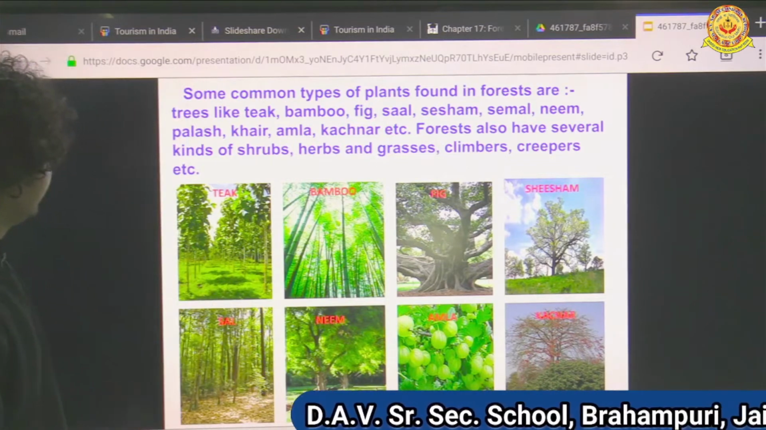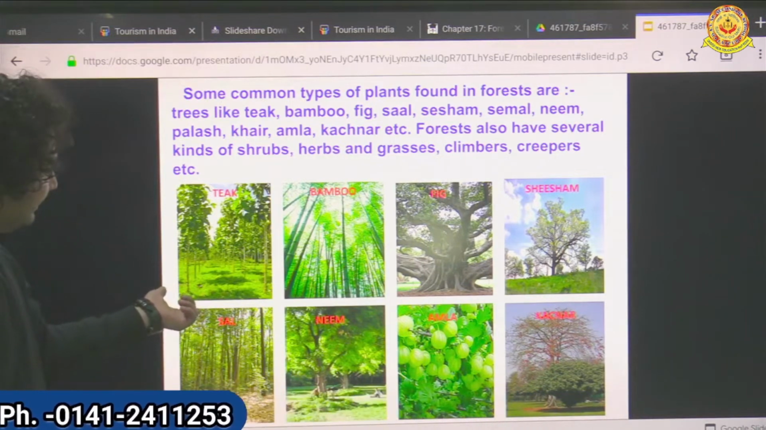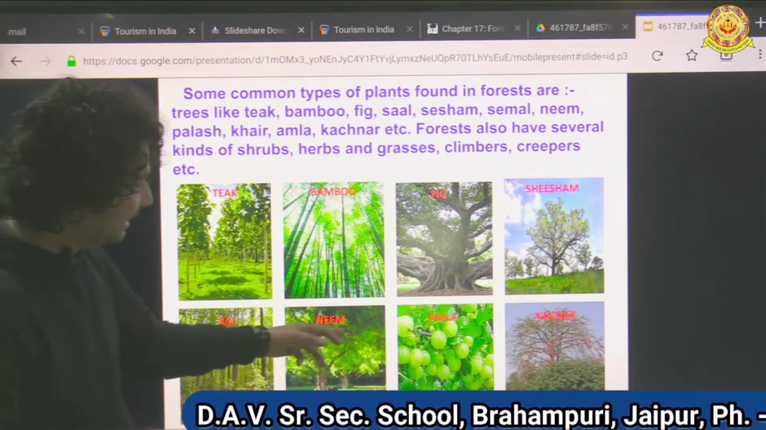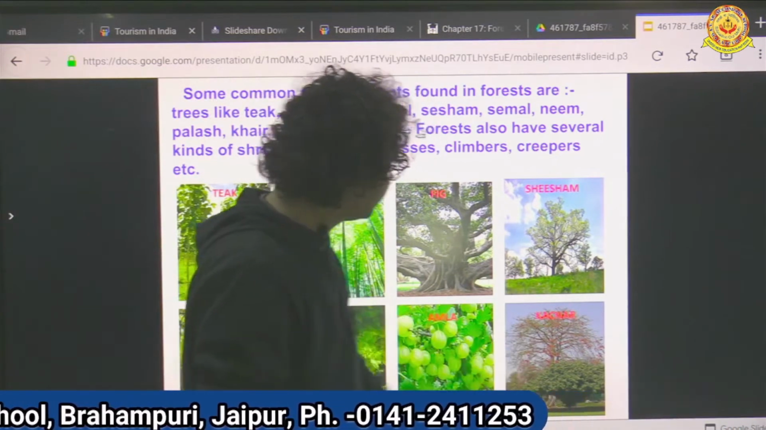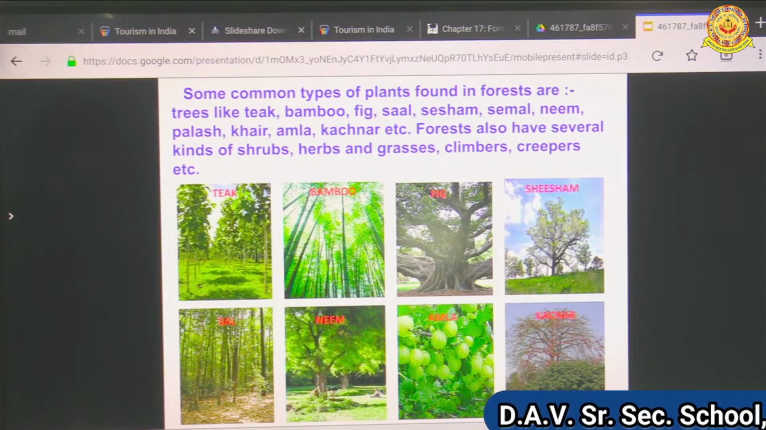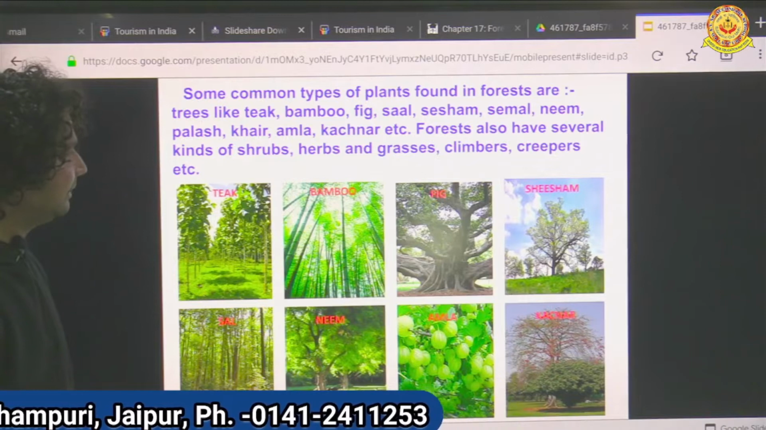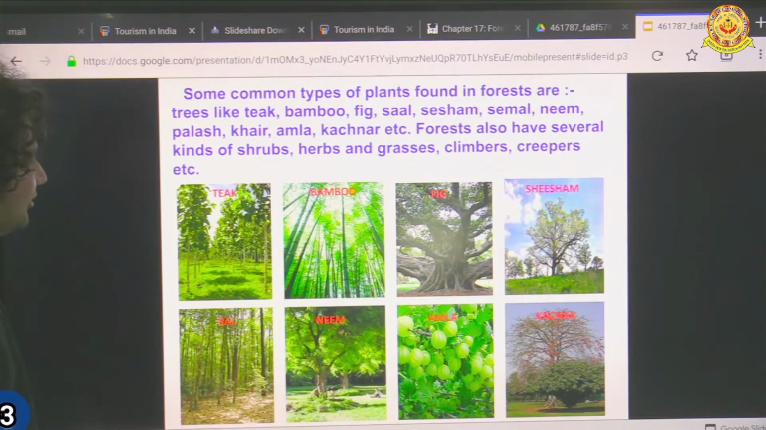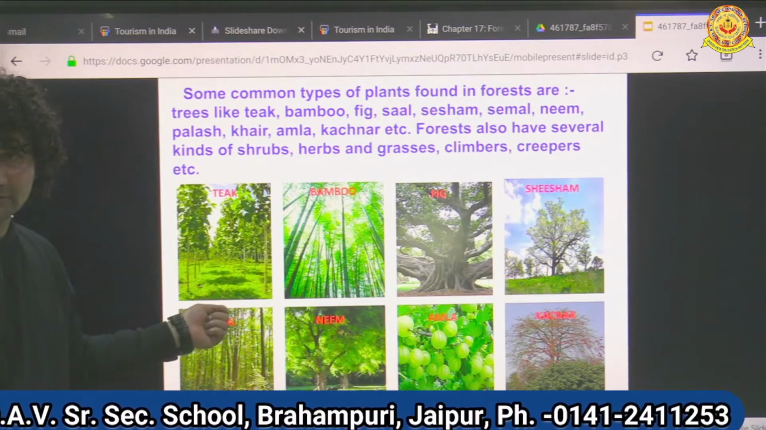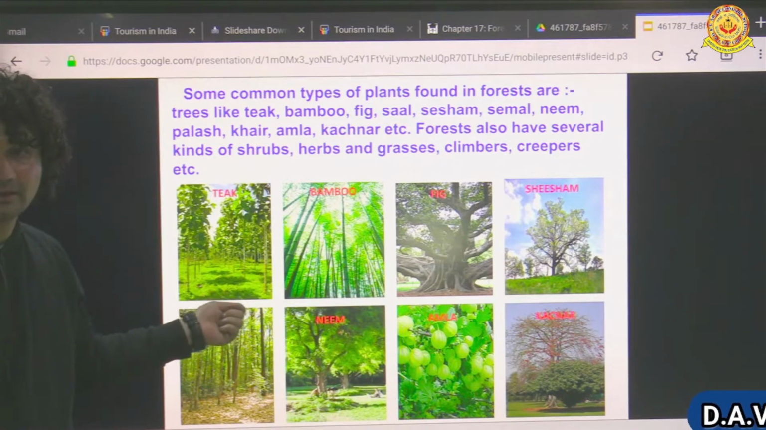Here, see the pictures. These are the different kinds of plants. We see teak, bamboo, fig, shisham, sal, neem, amla, and kachnar. Some types of plants found in the forest are trees like teak, bamboo, fig, sal, shisham. And we find many different types of plants also, many breeds or species in the forest.